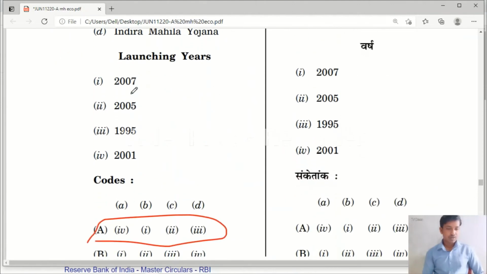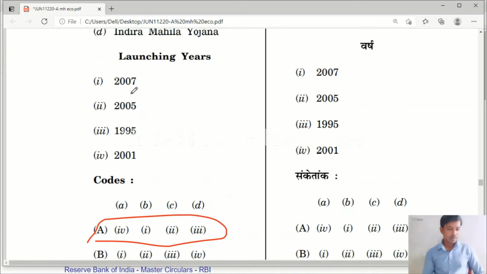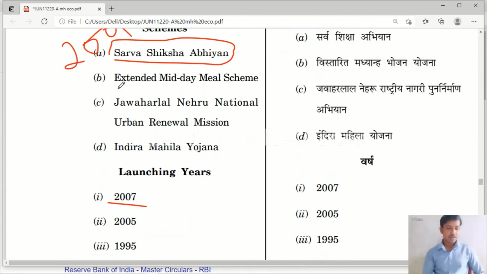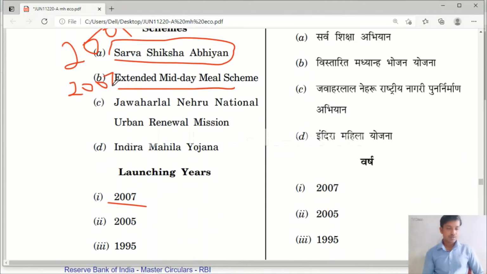Then B is 1, means 2007. The extended midday meal scheme was launched in the year 2007. Then C is 2, that is 2005.